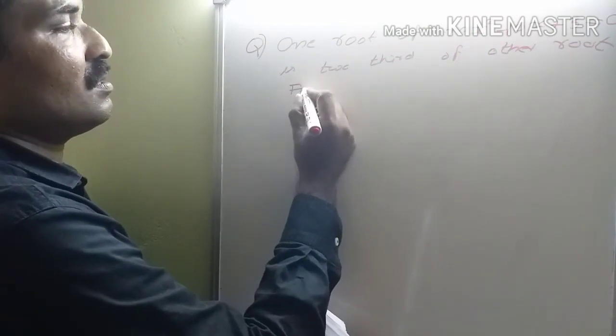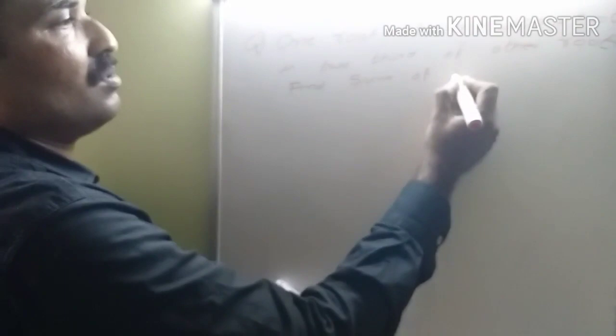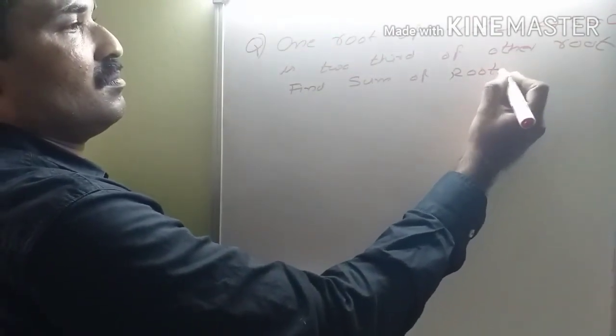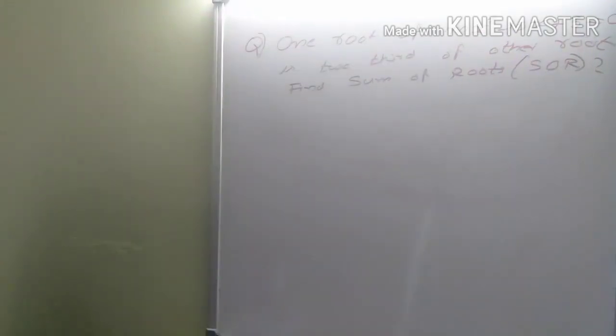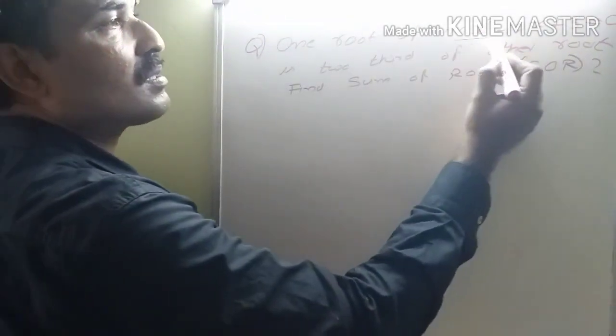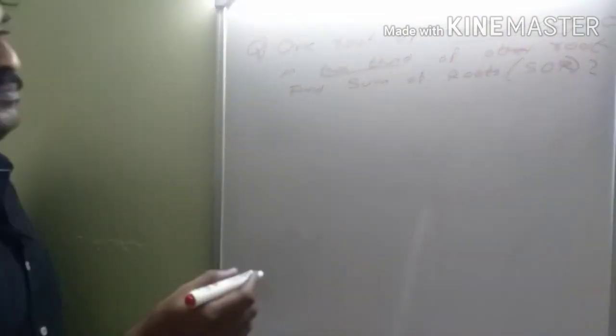Find the sum of roots. Okay, one root of this equation is 2/3 of the other root.